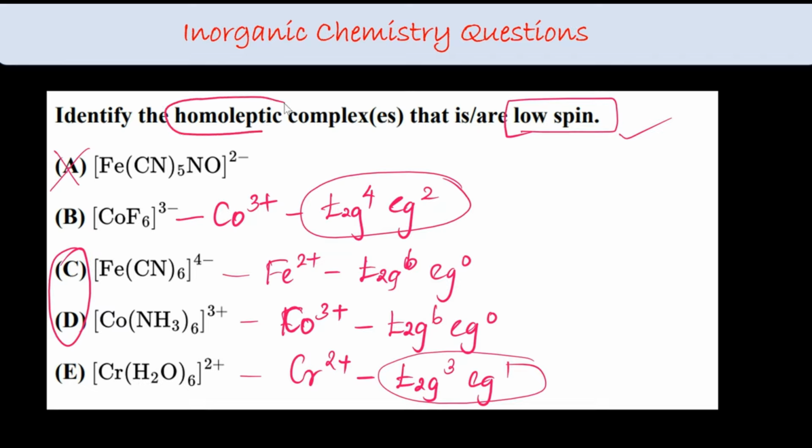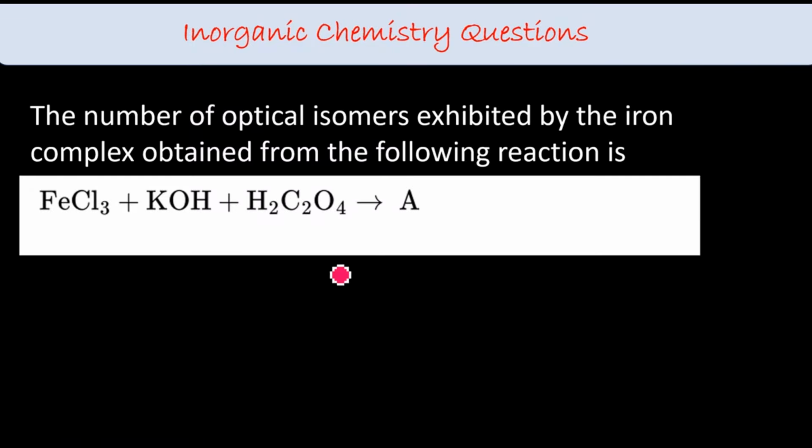So many times they have asked which of the following is homoleptic, related questions. Homoleptic means the same ligands must be present there, and heteroleptic means different ligands. The number of optical isomers exhibited by the complex ion obtained from the following reaction: FeCl3 plus KOH with oxalic acid will form K3[Fe(ox)3].